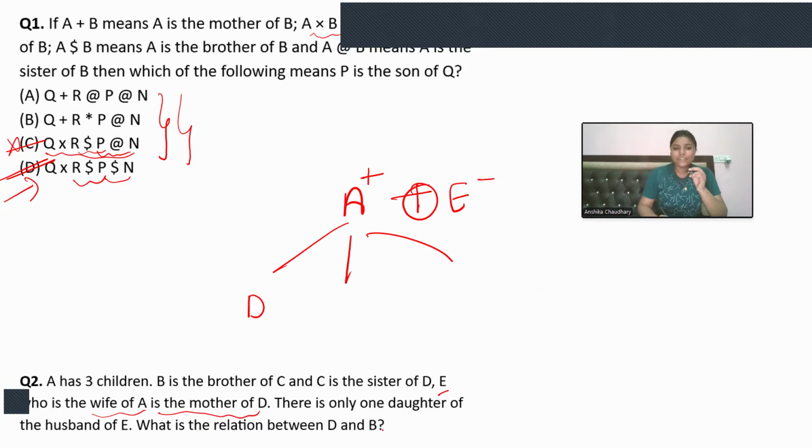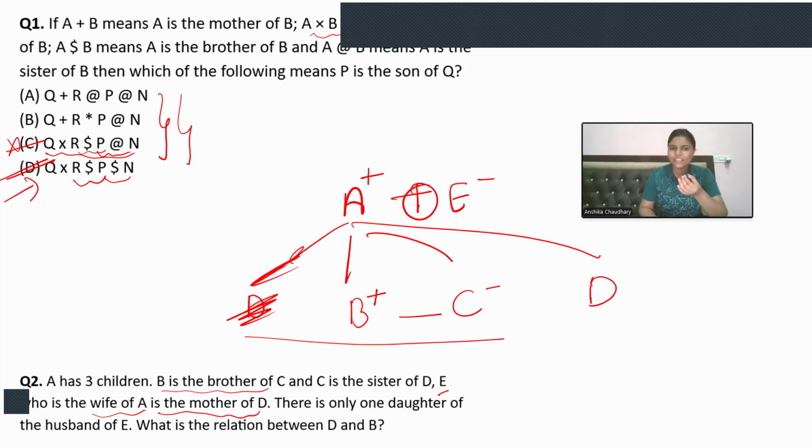What is the relation between D and B? Now we have B and C also here. So I'm making B and C here and I'll define the relationship after this. A has three children. D, B, C are the children. B is the brother of C, so B must be male. B is the brother of C and C is the sister of D. So let's take D here.